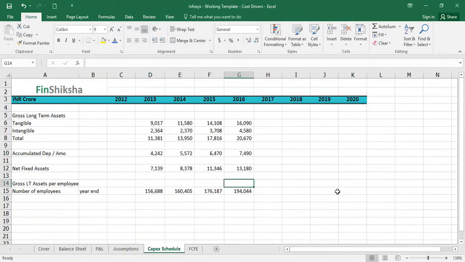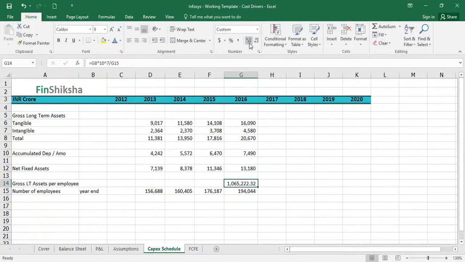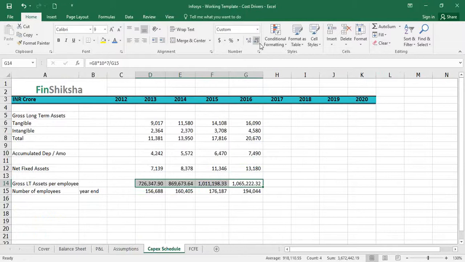Can I find gross long-term assets per employee? That's 20,670 crore converted to rupees divided by the number of employees, and that's the data point. For every employee, approximately 10 lakhs is what the company has been spending in the recent past. That's sort of the expansion needed in terms of the cost per employee for what is coming in, right?